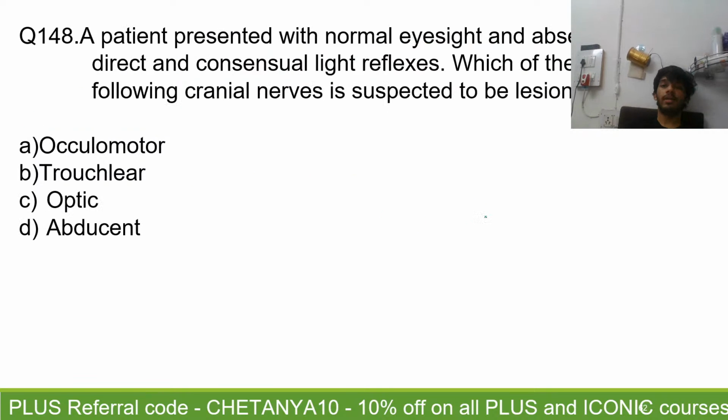Question number 148. A patient presented with normal eyesight and absence of direct and consensual light reflex. Which of the following cranial nerves is suspected to be lesioned? Alright, so you are being told that the eyesight is normal, but there is an absence of the light reflexes. So you have to choose which nerve will be damaged most probably.